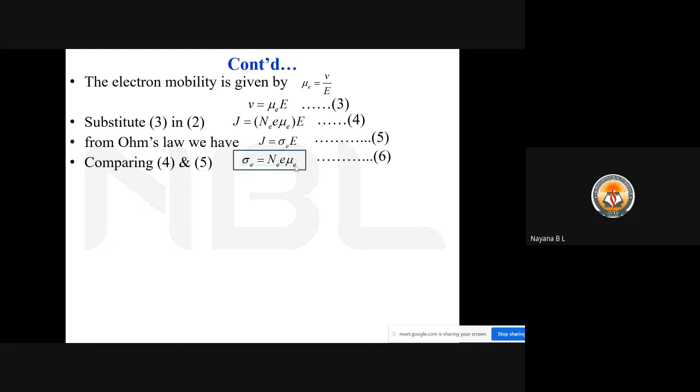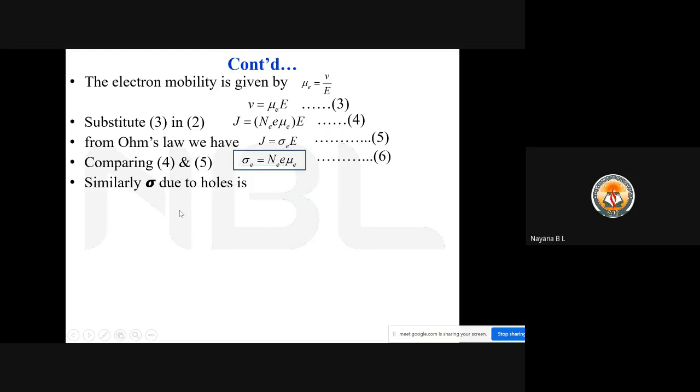So far we have got the conductivity due to electrons in a semiconductor material, that is sigma_e equals N_e e mu_e.